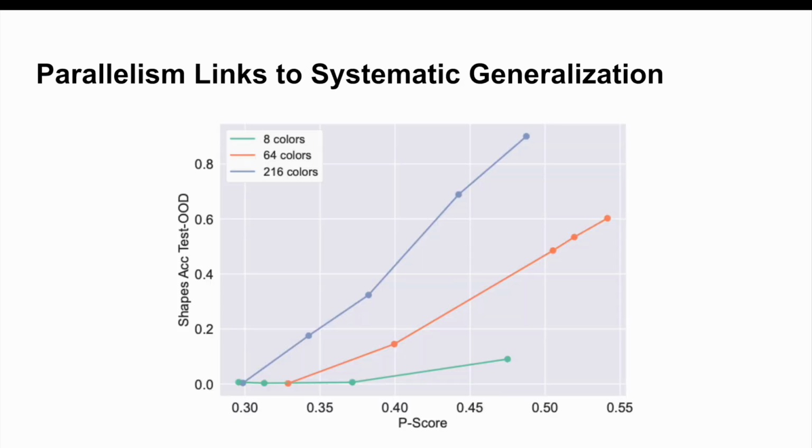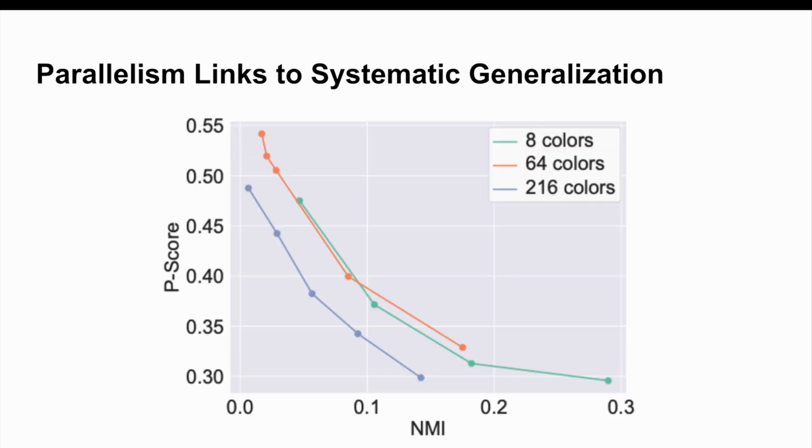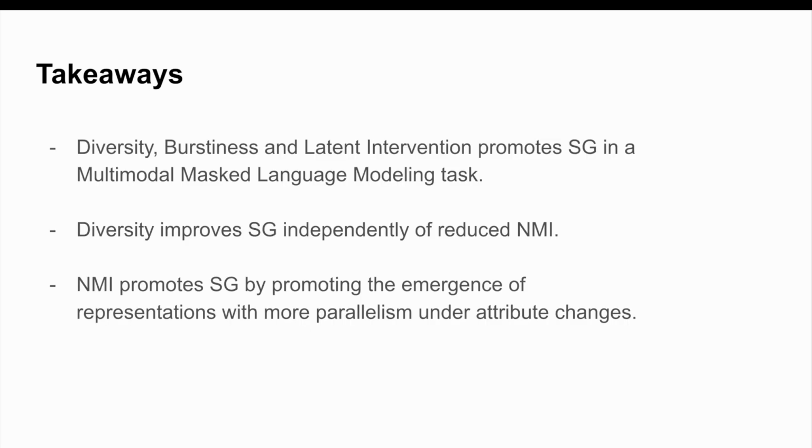When we compare P-score to out-of-distribution generalization, we found a strong positive correlation. This suggests that more parallel representation geometry is linked to better generalization. Interestingly, we also saw that datasets with lower NMI produce models with higher P-scores. This suggests a chain effect. Lower NMI leads to more parallel representations, which in turn leads to stronger systematic generalization. Altogether, this shows that increasing diversity doesn't just add variety, it fundamentally reshapes how models encode concepts, making them more robust to novel combinations.